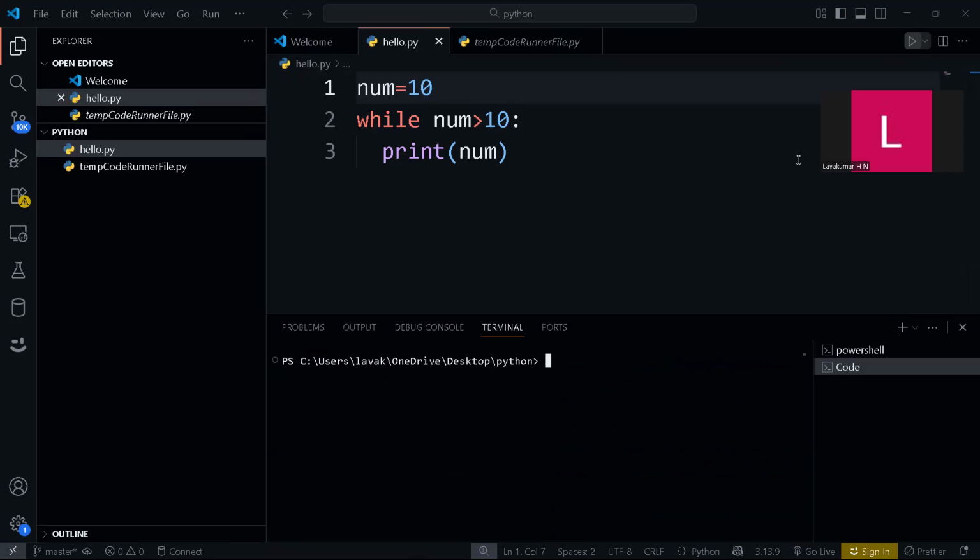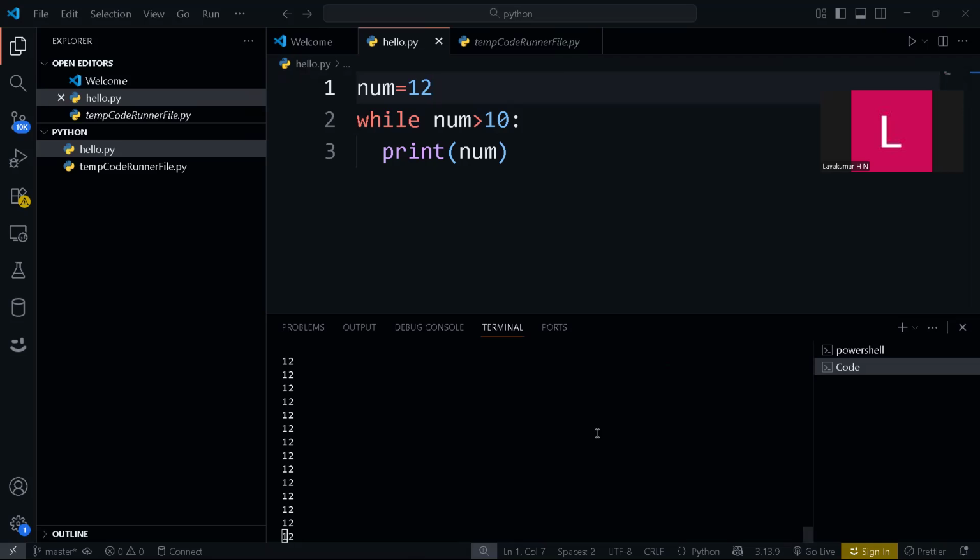Now let's do some other things. Let's change this to 12. Is num 12 greater than 10? Yes, it is greater than 10, so it will start executing. See, this is an infinite loop, guys.